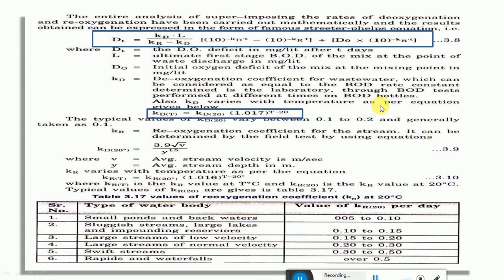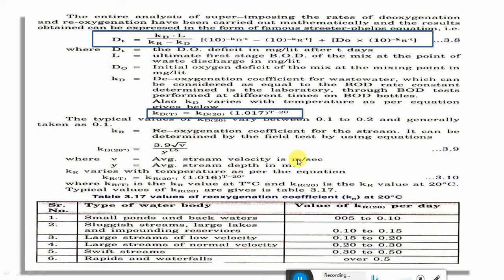Okay, so the kd value varies with temperature. It can be found by kd at given temperature T equals kd at 20 degrees centigrade into 1.047 to the power of T minus 20. Okay, so the typical values of kd20 vary between 0.1 to 0.2, and generally it is taken as 0.1. Okay, and kr is called the reoxygenation coefficient for the stream.